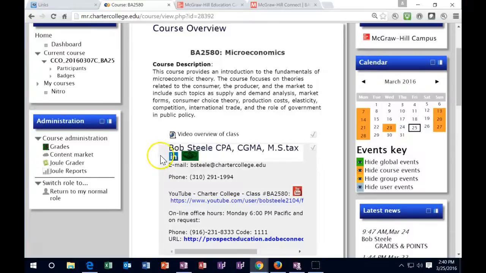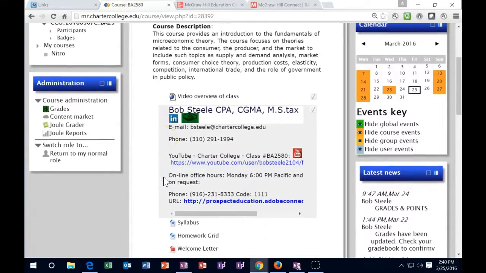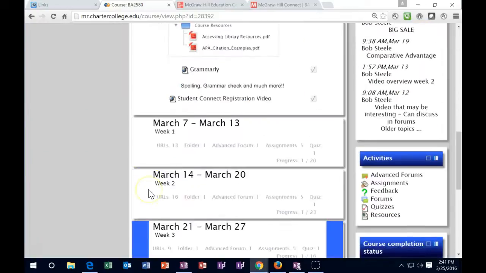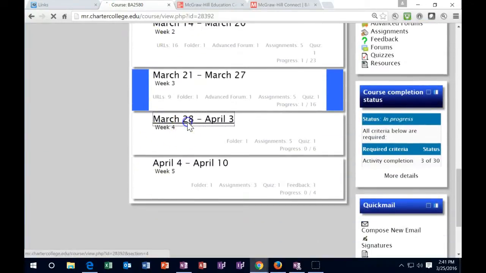Remember that the contact information is here with the name, the email address, and the phone number, and we have the office hours at a different phone number on Monday at 6 p.m. Pacific. It is not a required time, but it is carved out for you if you have questions at that time. Currently in week 4, so let's scroll down to week 4 and take a look.